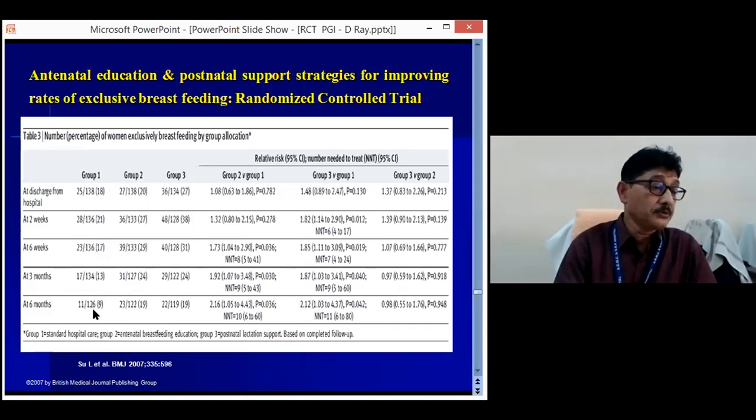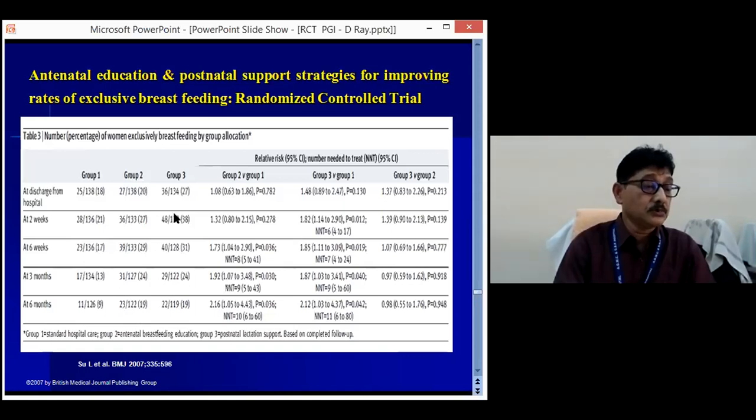Out of 126 mothers on regular hospital care, 11 exclusively breastfed. Whereas among the subjects who received antenatal education, out of 122, 23 participants were on exclusive breastfeeding at the end of 6 months.